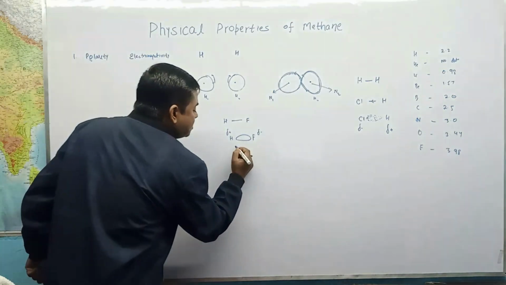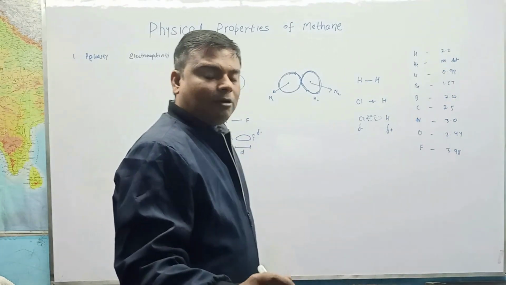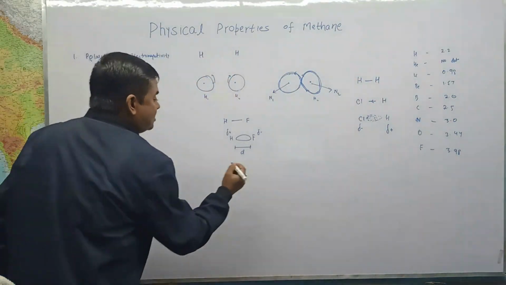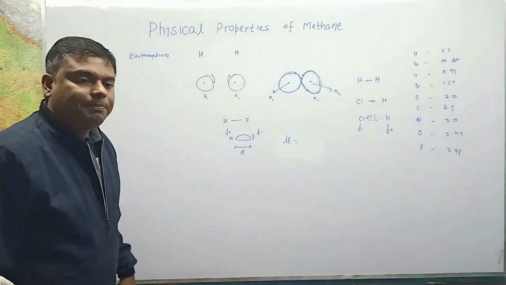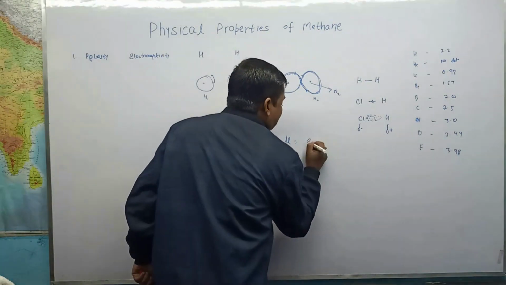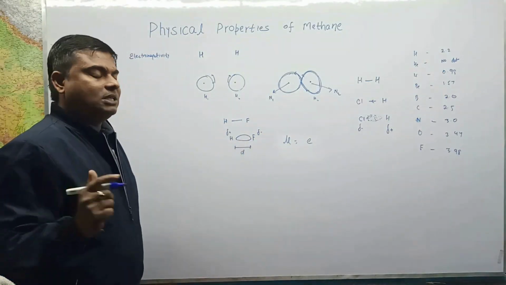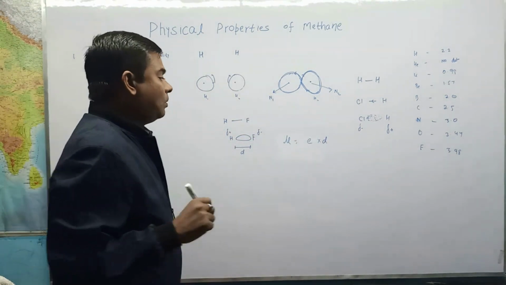Now suppose the bond length is d. We have a very important concept called polarity of bond, also known as dipole moment. The unit of polarity of bond is the debye, and it is equal to the electron charge on the atom, these equal charges, multiplied by d. So this is the polarity of bond.